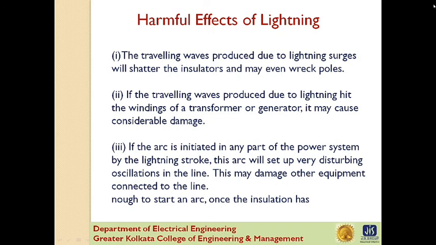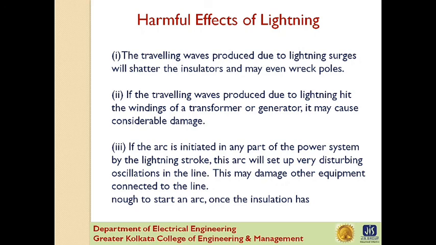First, the traveling waves produced due to lightning surge will shatter the insulators and will wreck poles. Second, if the traveling waves produced due to lightning hit the windings of a transformer or generator, it may cause considerable damage. The inductance of the winding opposes any sudden passage of electric charge through it. Therefore, the electric charges pile up against the transformer or generator. This induces such an excessive pressure between the windings that insulation may break down, resulting in production of arc.